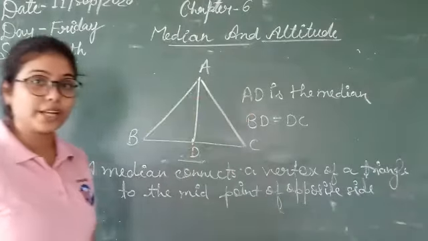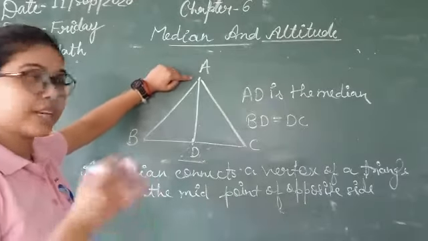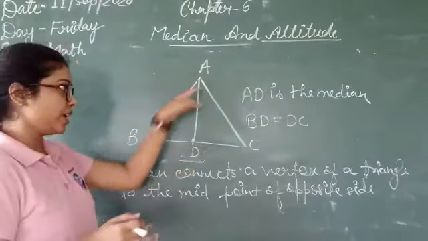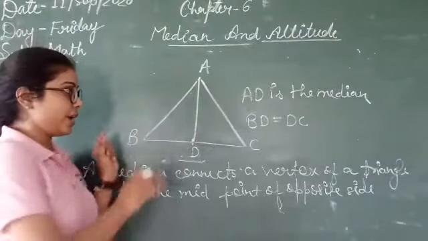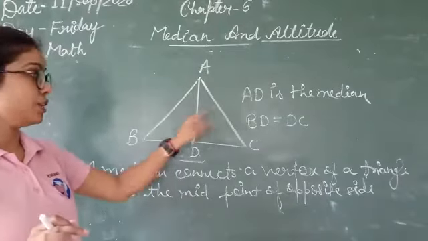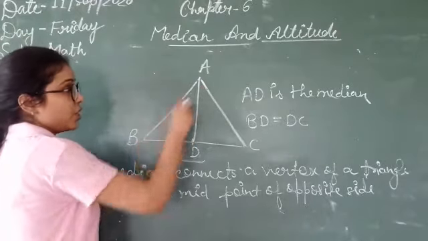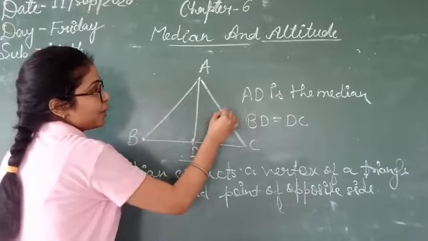Okay. Now one more thing. I said you have to join the vertex of the triangle with the midpoint of the opposite side. So here you can see the three vertices in the triangle. You can join all these three vertices with the midpoint of their opposite sides. The opposite side of B is AC.